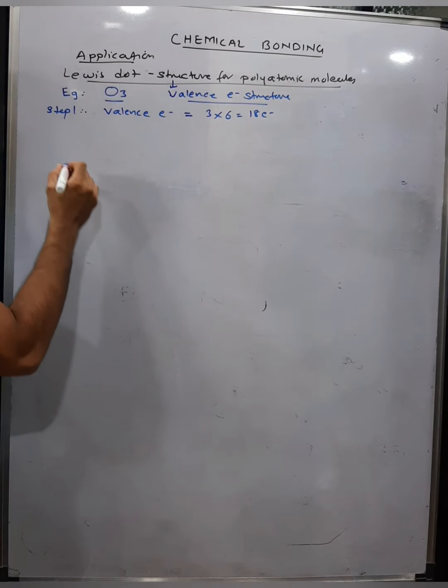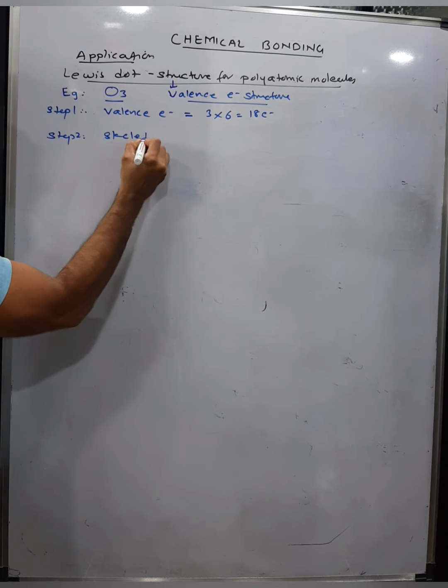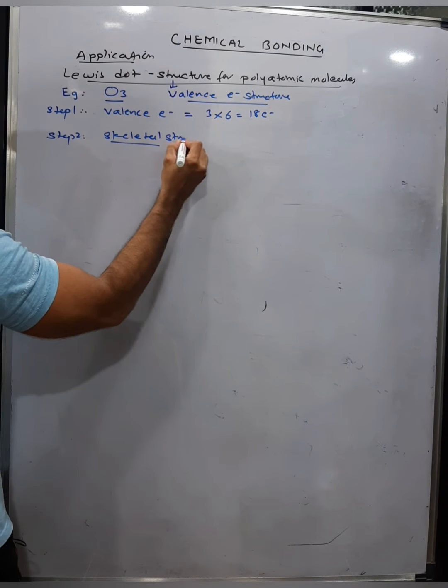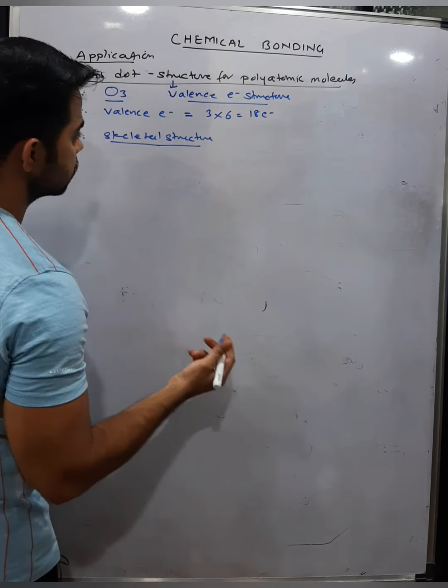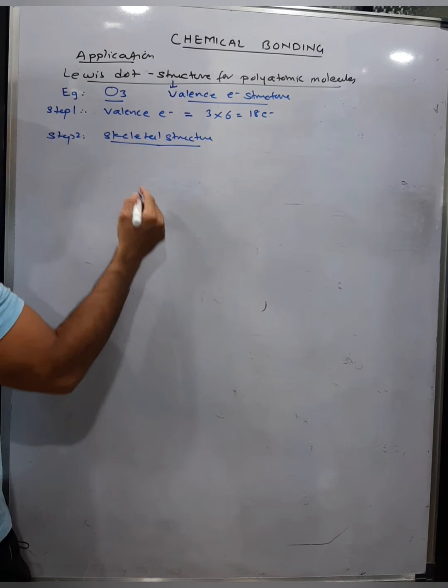Second, you make a skeletal structure. Basic structure. What is a skeletal structure? For ozone, there are 3 oxygen atoms. So you place them.